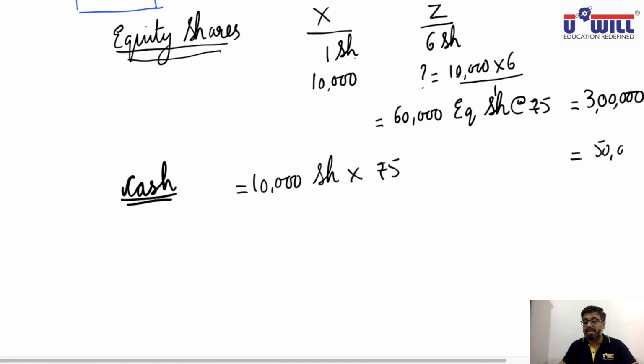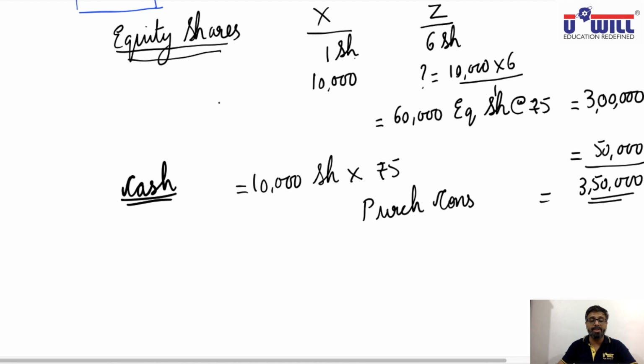So 3 lakhs plus 50,000. What is the purchase consideration for X Company Limited? 3,50,000. Basically, the two modes of payment for X Limited are equity shares and cash. 3 lakhs is paid to them in the form of equity shares and 50,000 is paid to them in the form of cash.